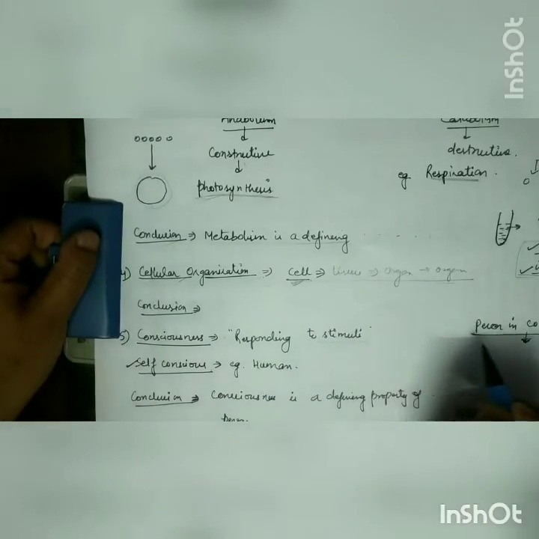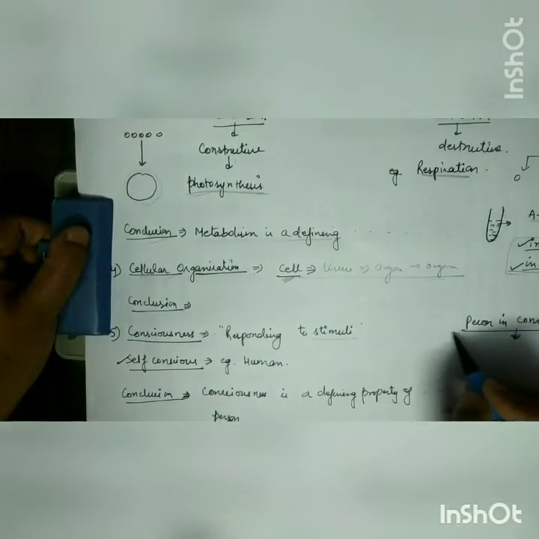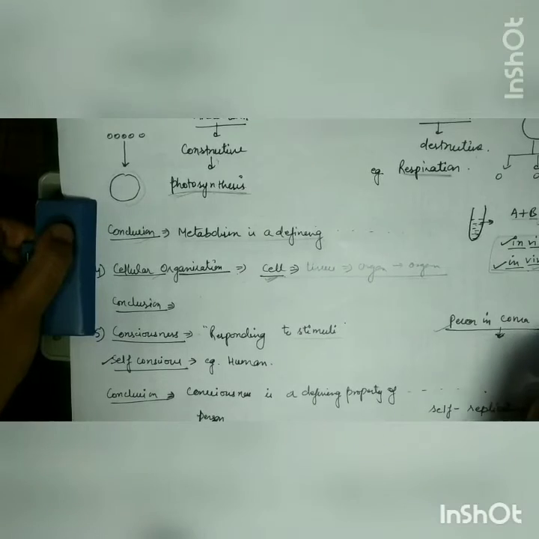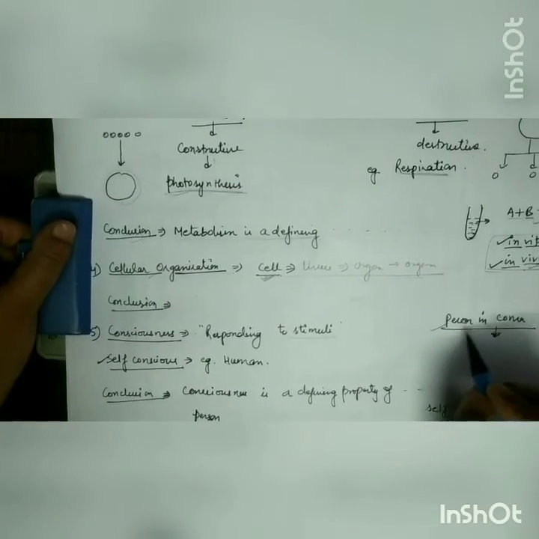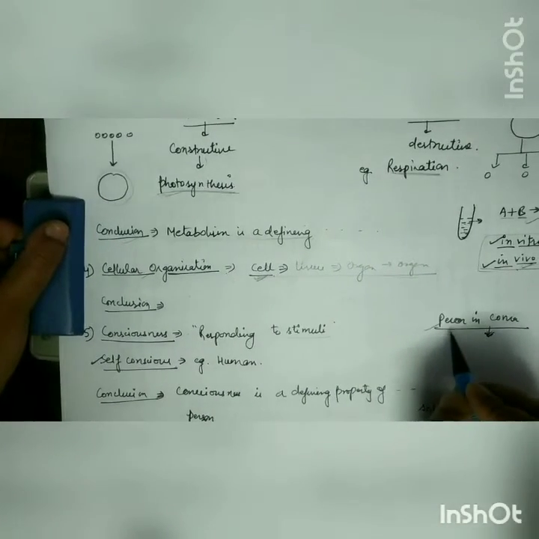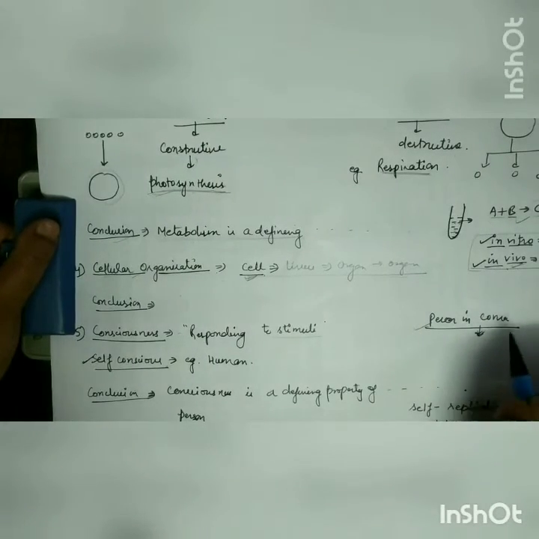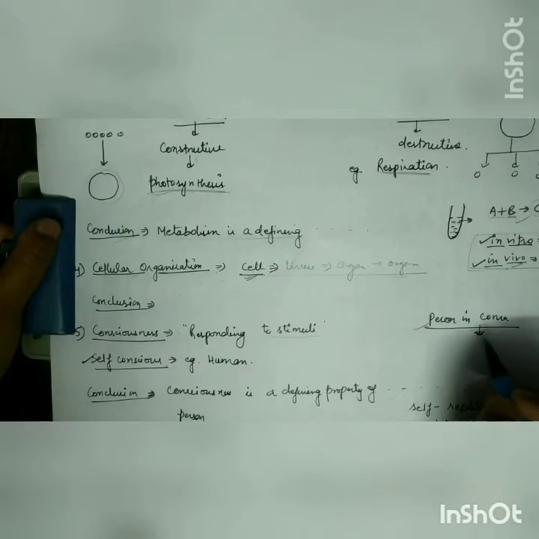For example, consider a person who is in coma. What will you consider, living or non-living? Their body is not moving, nothing is happening externally, but the doctors or the nurses provide some chemicals, some injections, and what happens after some time?